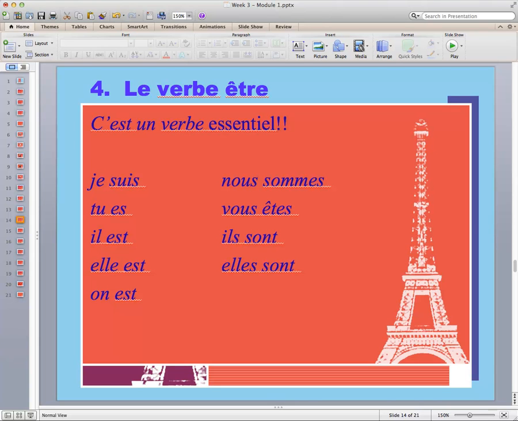Let's learn our first verb, the verb être. The verb être is really an essential verb. We're going to recognize here all of the subject pronouns that we just talked about. Je, tu, il, elle, on, nous, vous, ils, and elles. The word afterward is the verb être. This form of it we call the infinitive. The infinitive is what we call the verb before we conjugate it, before we do anything to it. The rest of everything in this chart is the conjugation of the verb être.